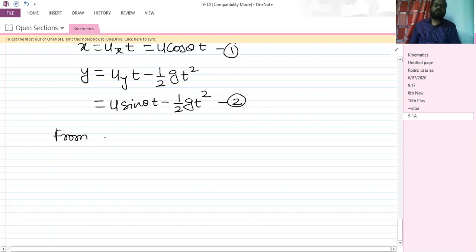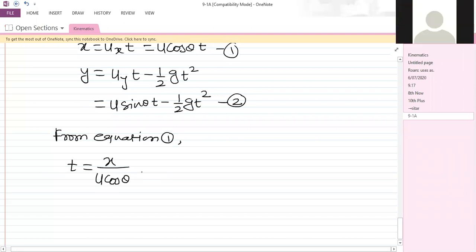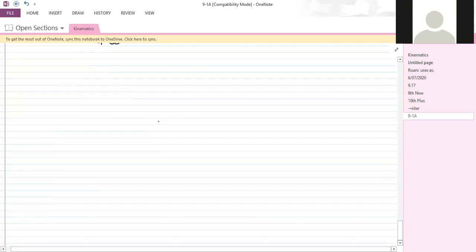So from equation 1, we have t is equal to x divided by u cos theta, right? We can put this value in equation 2.